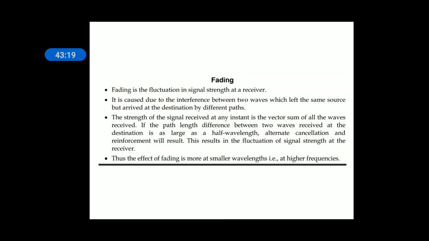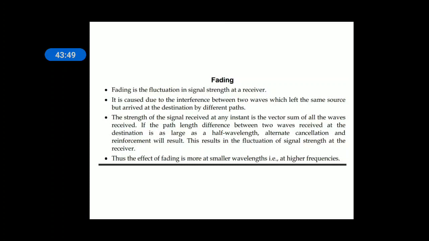Fading means variation in the levels of signal strengths at the receiver. It is caused due to interference between two waves which left the same source but arrived at destination by different paths. Because of the multiple paths, the fading will occur. Because in space wave communication, there are two waves, one is direct wave, another one is ground reflected wave. There are many ground reflected waves also.